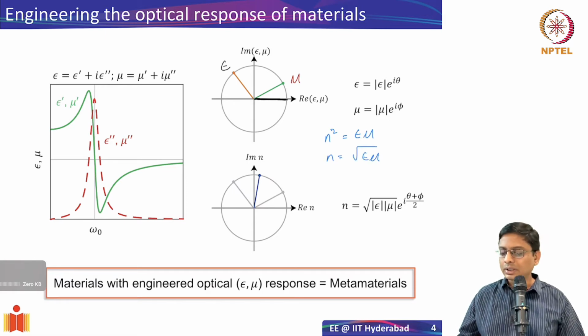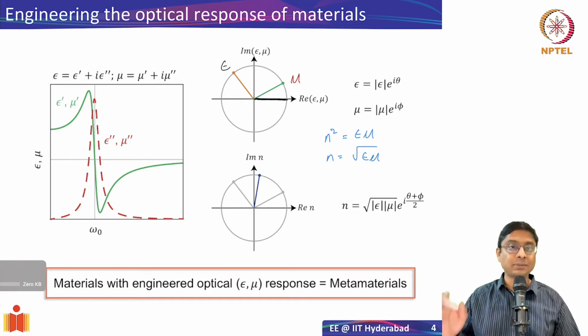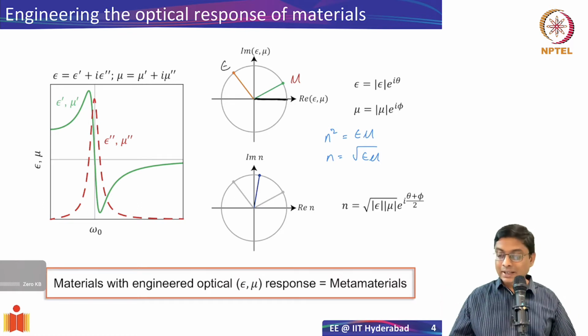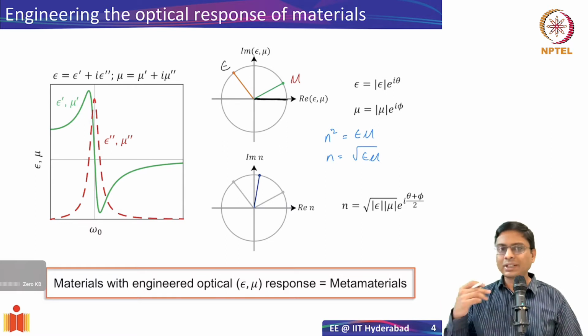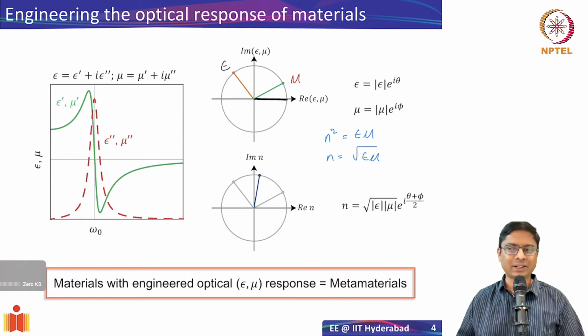And so if you have such materials which exhibit a magnetic response, then it is possible to create a negative index material. That's what I mentioned, and we have seen that. If not, you just go back and refer to my introduction in the first or second week. I'm not certain where. All right, this slide would appear there.